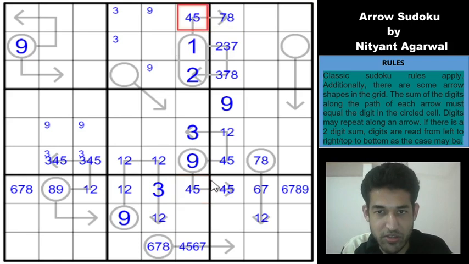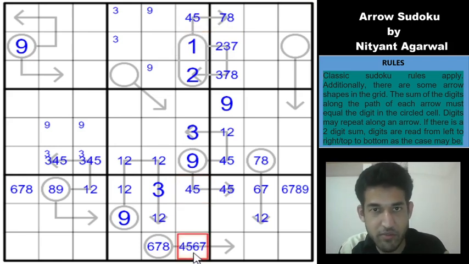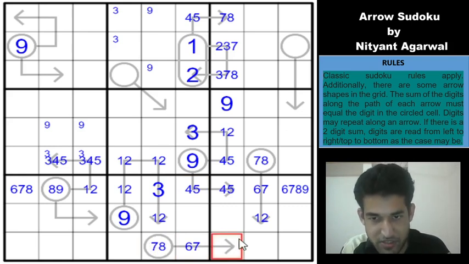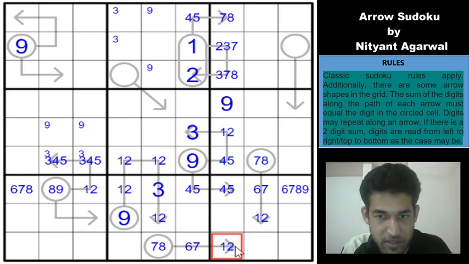Really good Sudoku. So because of the 4, 5 pair here, this cannot be 4 5, so this will be 6 7, which means the minimum value here becomes 7 8, and which means this cannot be a 3, so this can only be 1 or 2, it cannot be 3 or above, right, because of this arrow. 3 plus 6 gives 9, so this is 1 or 2, and now we have a 1 2 pair. Brilliant construction, guys, perfect Sudoku.